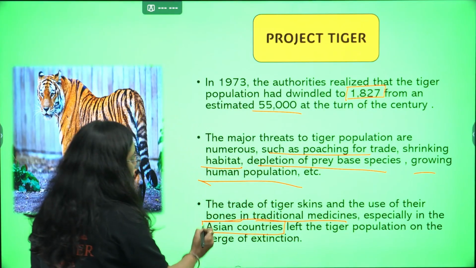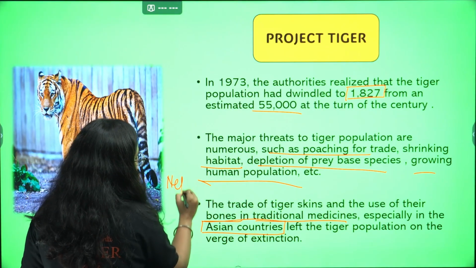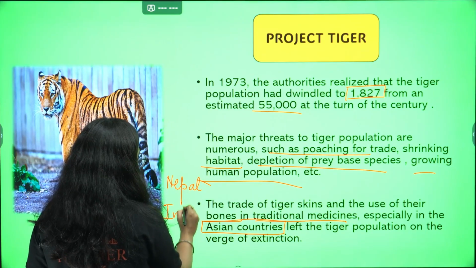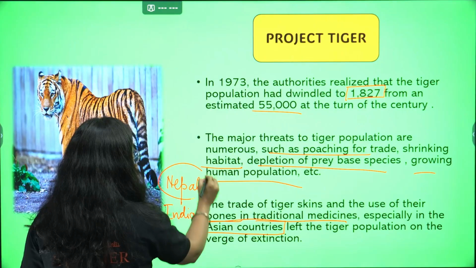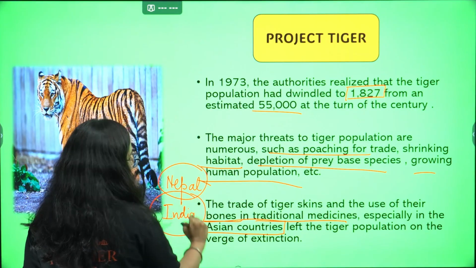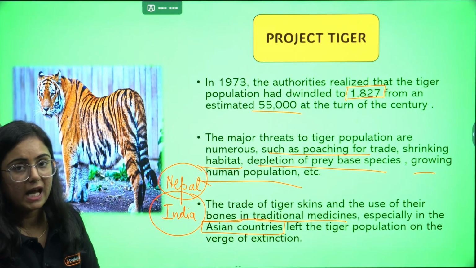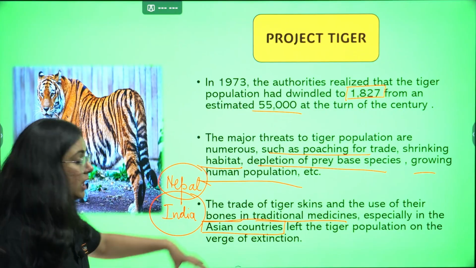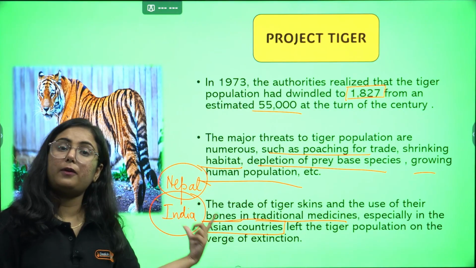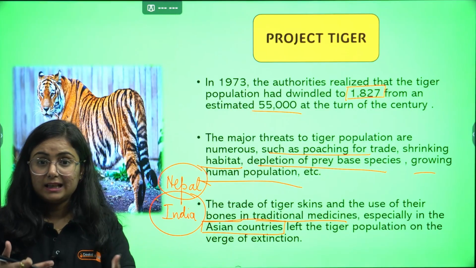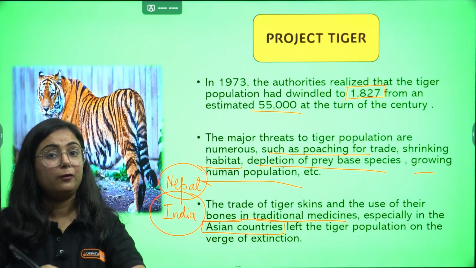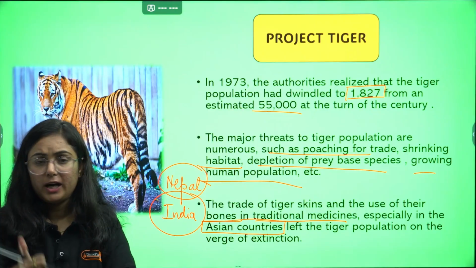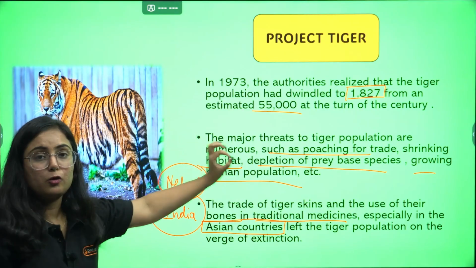I want to tell you that the population of tigers was mainly in India and Nepal, and India and Nepal are linked with various traditional beliefs about tiger bones being used for medicinal purposes, etc. Because of this, the tiger went to the verge of extinction. We were seeing that they would become extinct if such activities continued. Getting my point? So this is the reason we started Project Tiger.